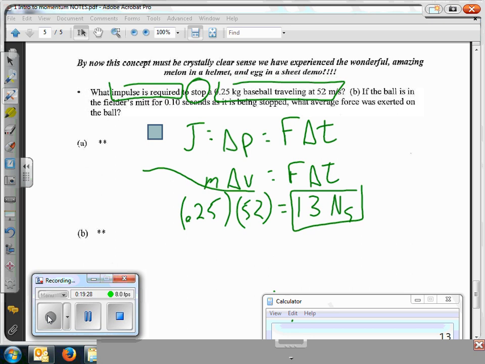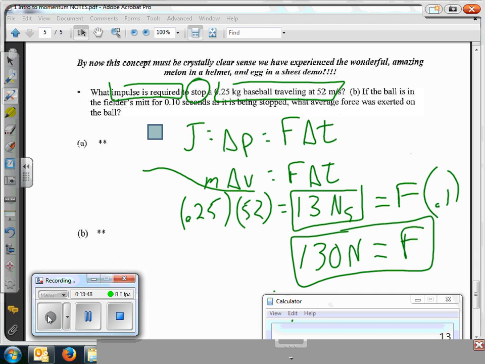B, if the ball is in the fielder's mitt for 0.1 seconds as it's being stopped, what average force is exerted on the ball? So that is equal to force times change in time, which is 0.1. So the average force then exerted on the ball is 130 newtons. Okay, so you can do that.